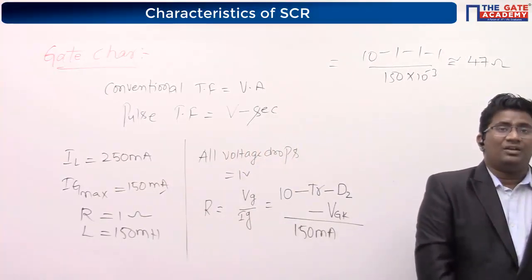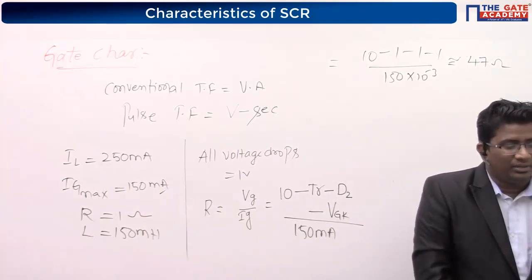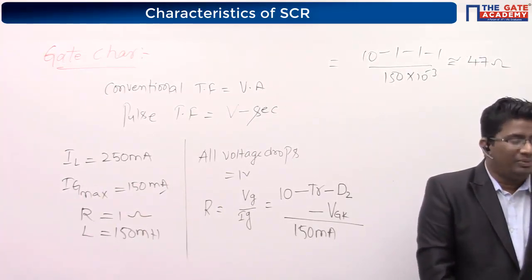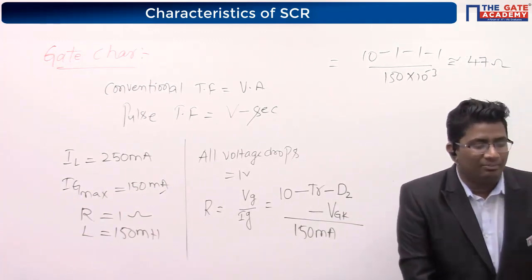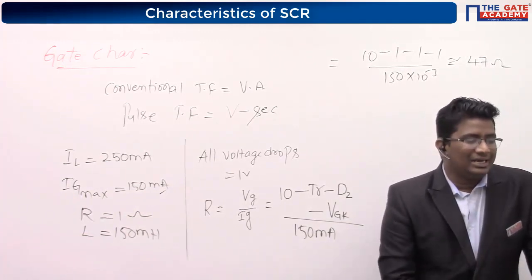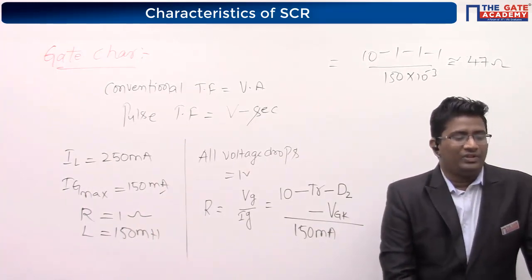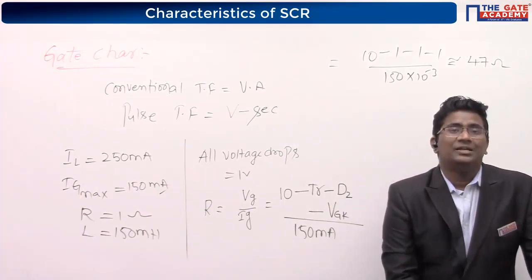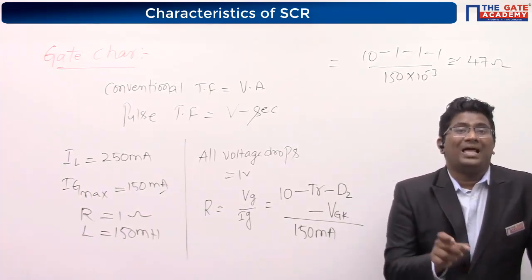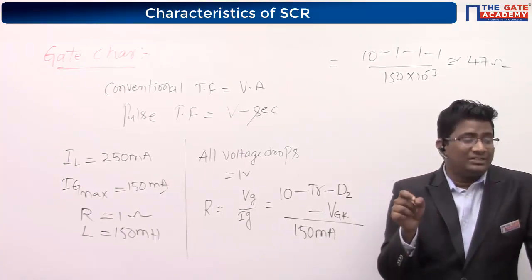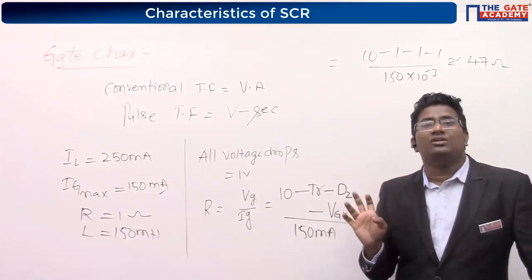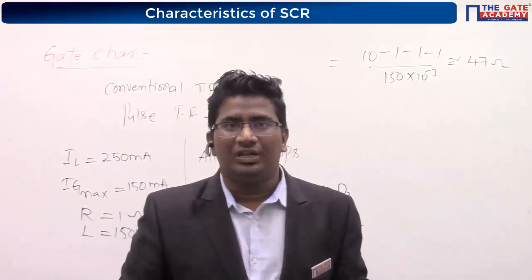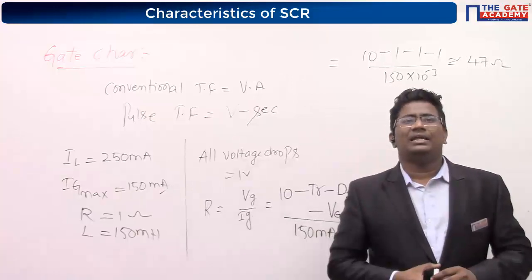The minimum approximate volt second rating of the pulse transformer suitable for the triggering of SCR should be. Volt second rating is the maximum. See, he has given a hint. Volt second rating is the maximum of the product of the voltage and the width of the pulse. It means volt second is nothing but pulse width into source voltage. Yes or no? Pulse width into source voltage is nothing but the rating of the pulse transformer.